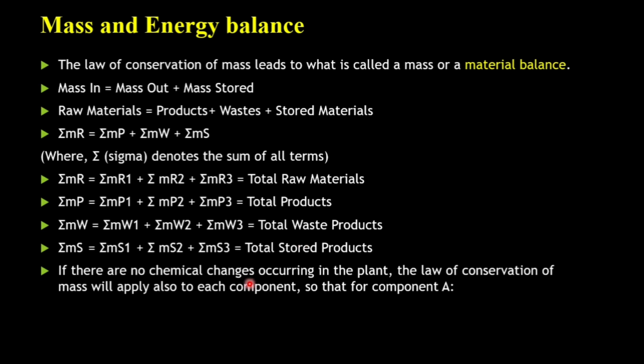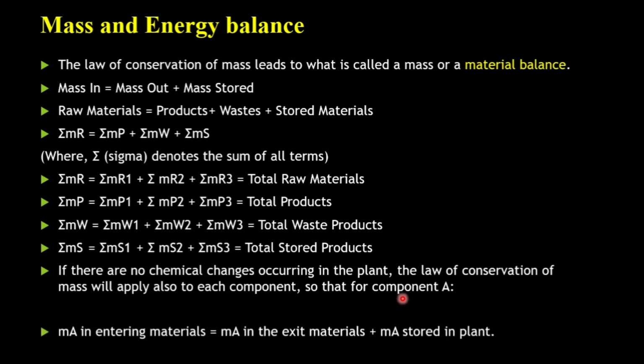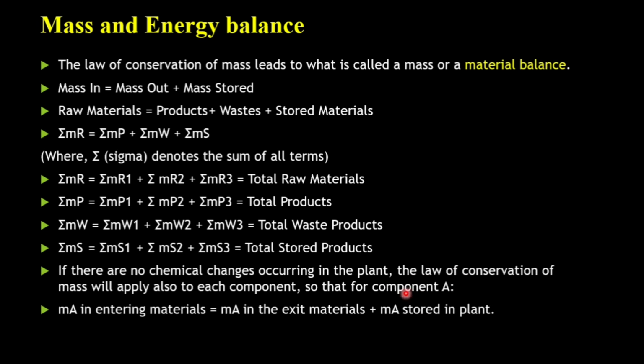If there is no chemical change occurring in a plant, the law of conservation of mass will apply to each component also. For example, if I'm talking about a component A, then the material of A entering is equal to the material of A in the existing material plus the amount of A stored in the plant. So for any component, say A, what is existing and what is stored in the plant has to be added along. This is how you prepare the formula for calculating the mass balance.